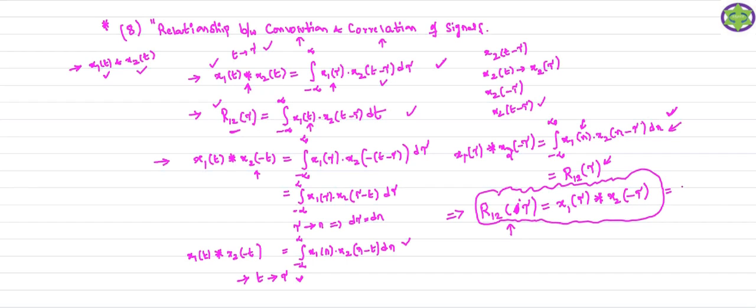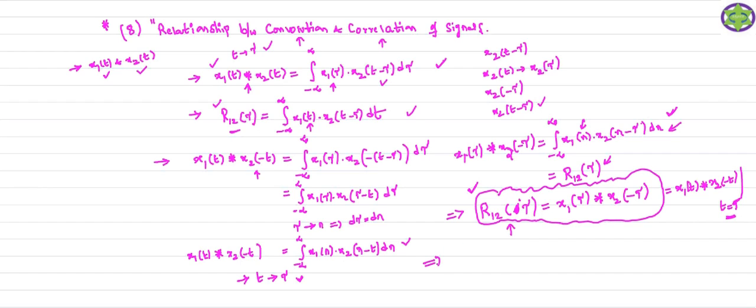So I just rewrite this formula in this fashion: x1 of t, because x1 of t is given, and x2 of minus t, and you can evaluate the result at t equal to tau. At t equal to tau, you evaluate this convolution operation so that I can get the cross correlation function R12 of tau. This is nothing but the relationship between the convolution and the correlation of the signals. To find the correlation of the signals, you perform this convolution operation on the given two signals and evaluate the result at t equal to tau, so that we get R12 of tau.